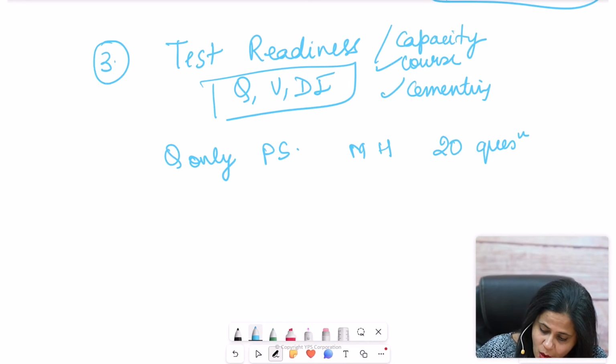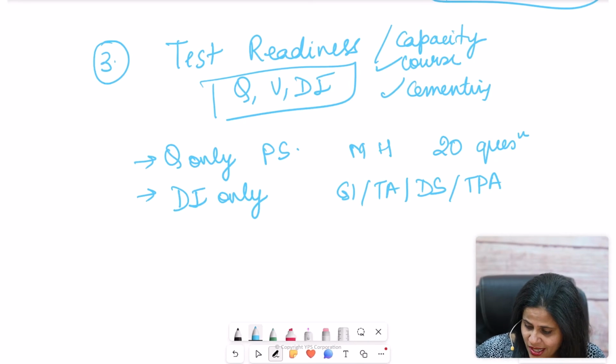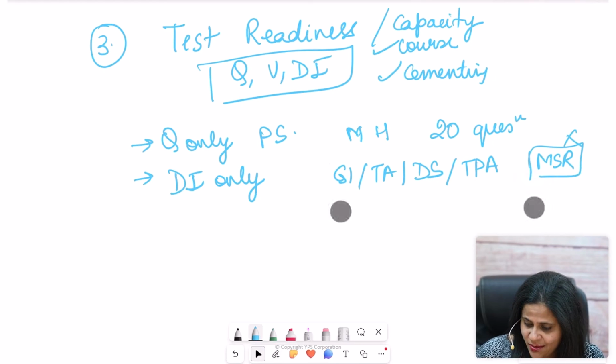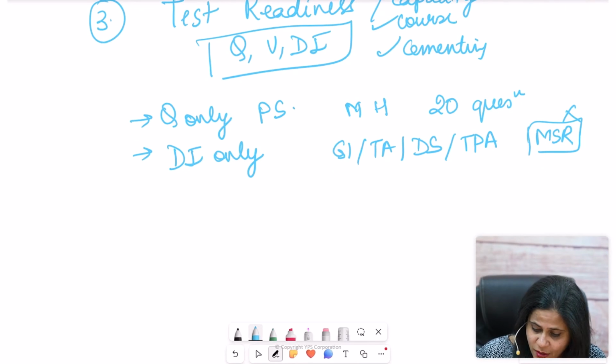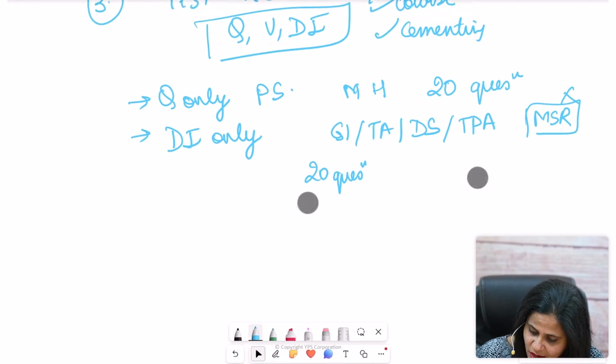Or you could take a DI only quiz, in which you have GI, TA, DS and TPA, all of these questions. And notice I am not adding MSR here, and I'll talk about that later. Do not add MSR here. Now here you could take another 20 question quiz, and this would be a little bit of an overkill, but we have to really compensate for the lack of MSR over here. And here you could do a medium and hard.